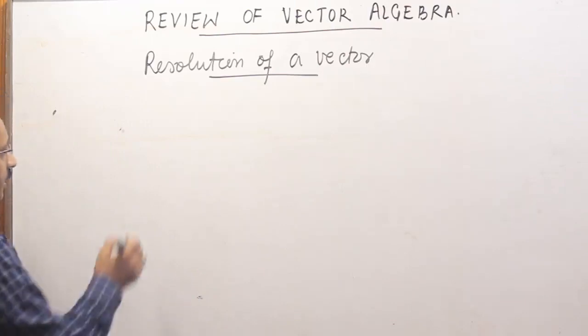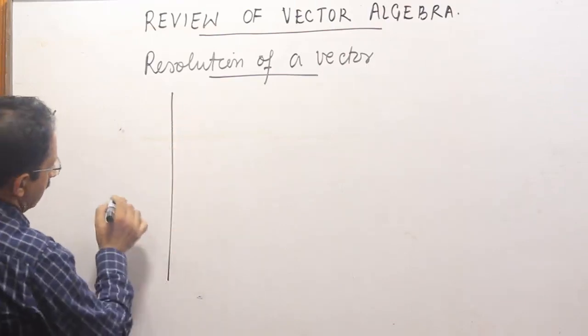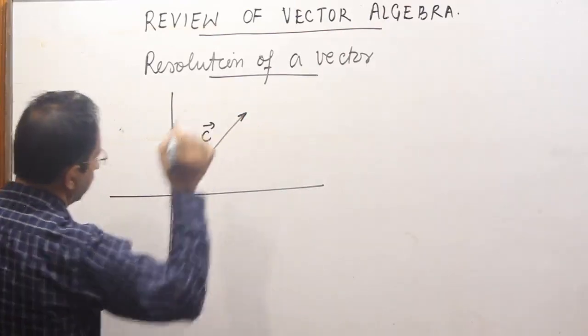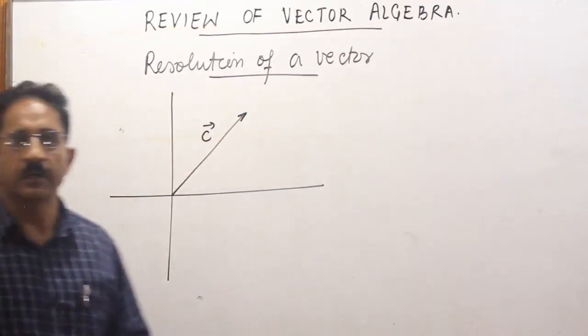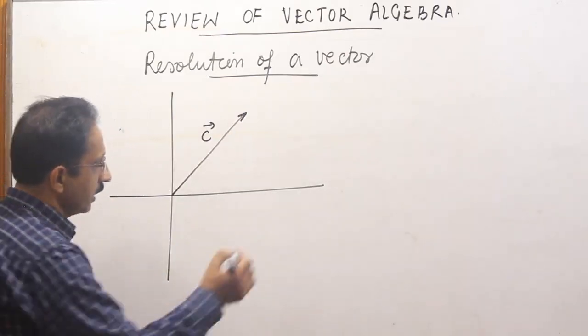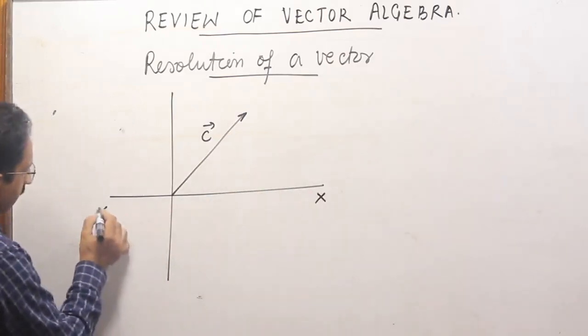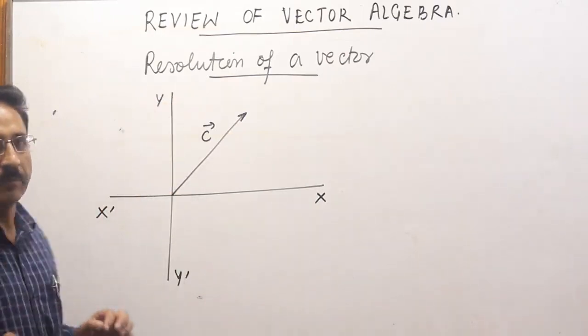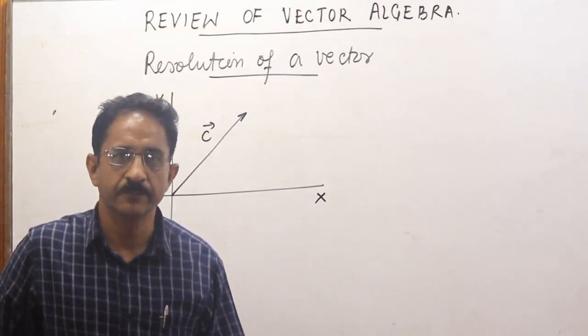Now think of a situation like this. Okay, this is now a Cartesian plane. Here is some vector C, and if I tell that I have to split this vector C into two components such that those components must necessarily lie along x-axis and y-axis, in how many ways can this process be done?